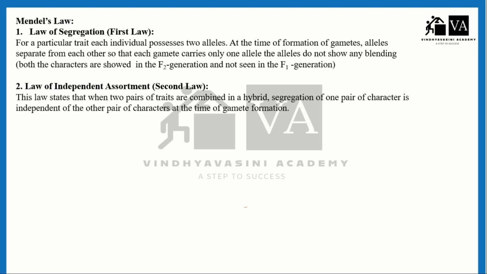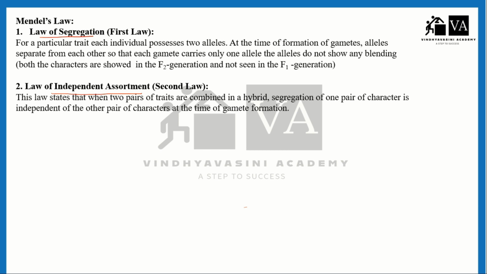Now understand Mendel's laws. Mendel gave two laws. First was the law of segregation and second was the law of independent assortment. For a particular trait, each individual possesses two alleles.